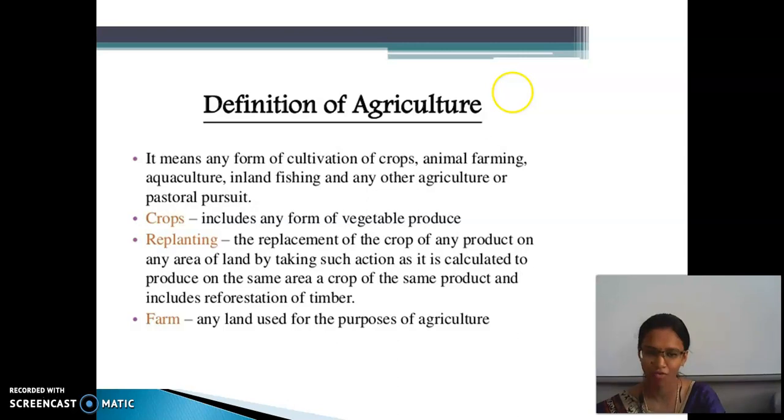That means instead of one, you are replacing it with another. Then farm. For doing agriculture we need land. Nowadays it is difficult to see agricultural lands because everything is destroyed and factories and apartments are built. So the land which is used for agriculture is called farming land.